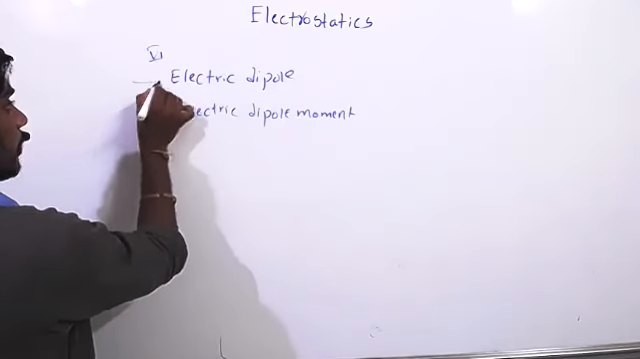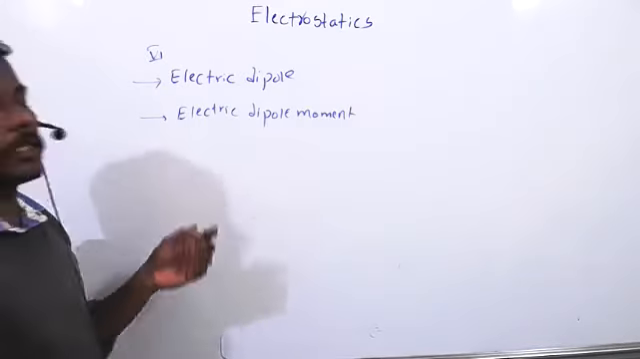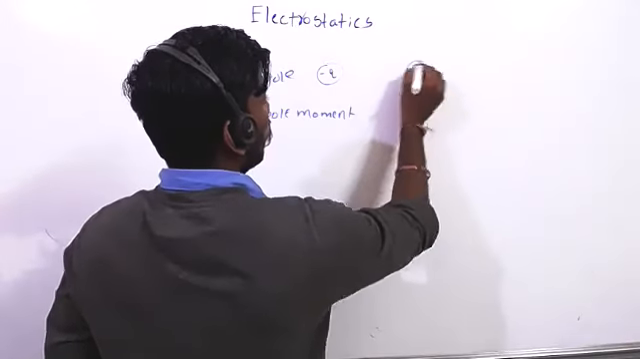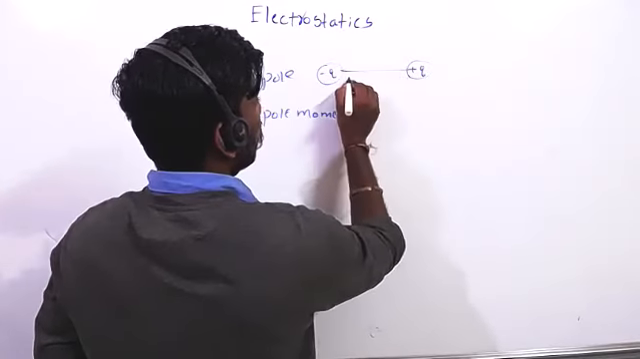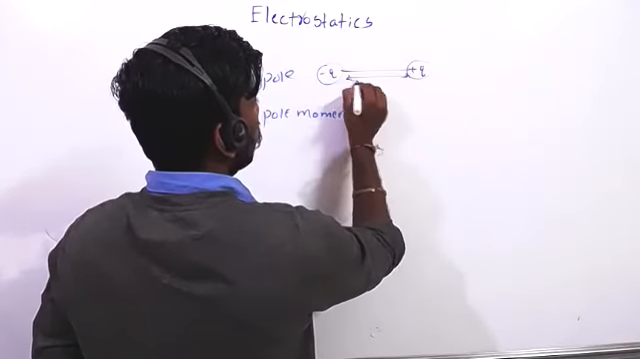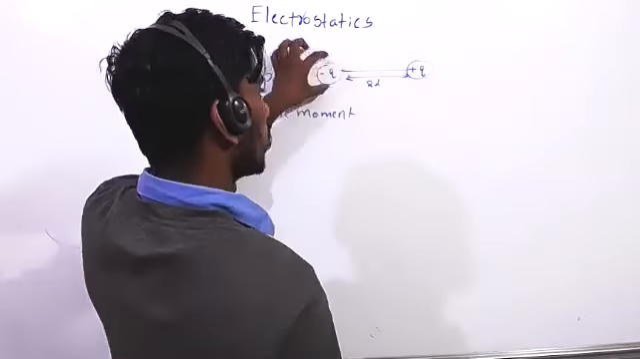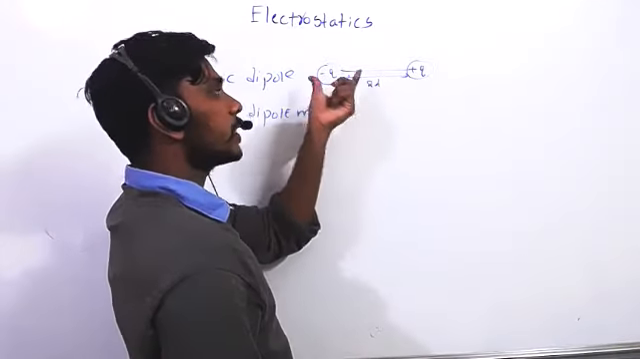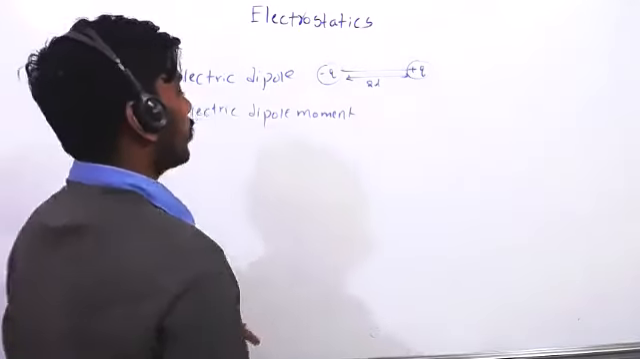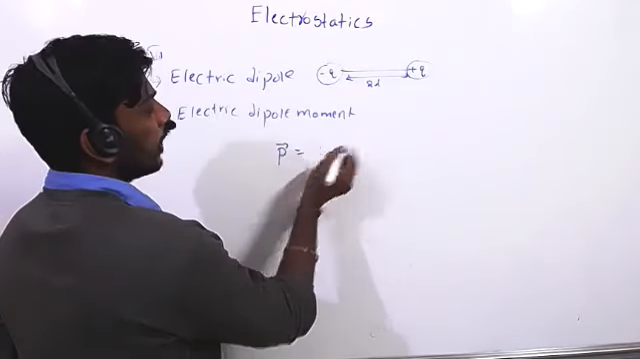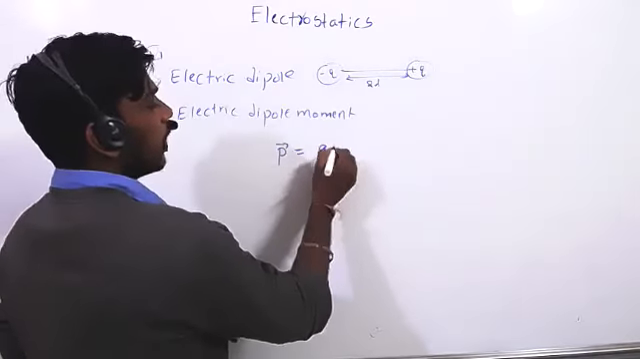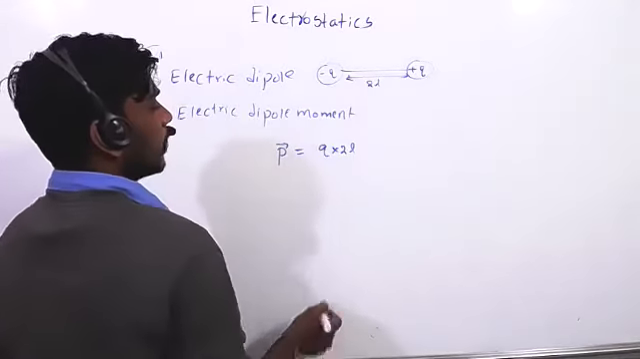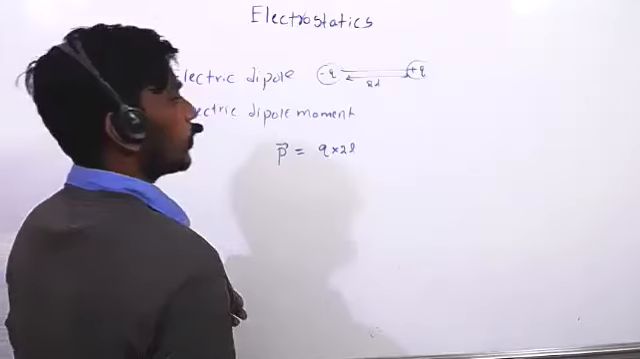Electric dipole moment is a vector quantity. Can you say what is the direction of electric dipole moment? Minus q, plus q: from the negative charge to the positive charge. Distance between these two, take 2L. Electric dipole moment is P bar equal to either charge times the vector displacement between them. So its direction is negative to positive.